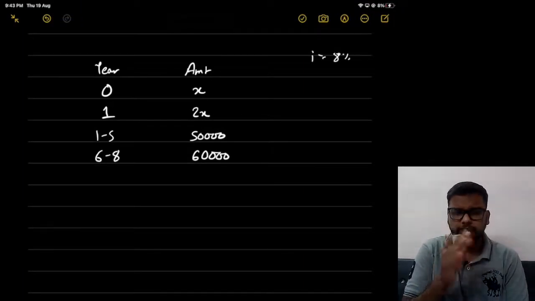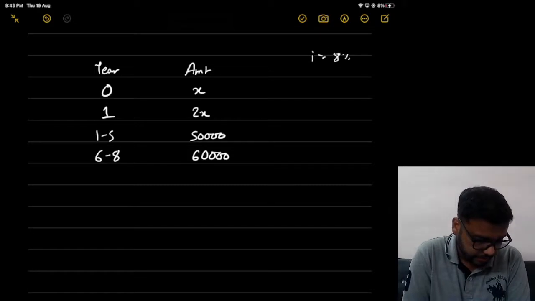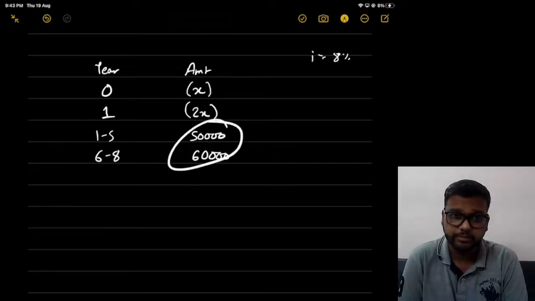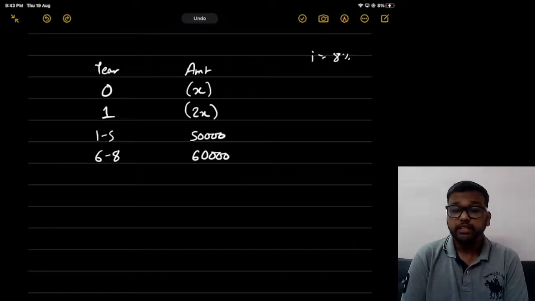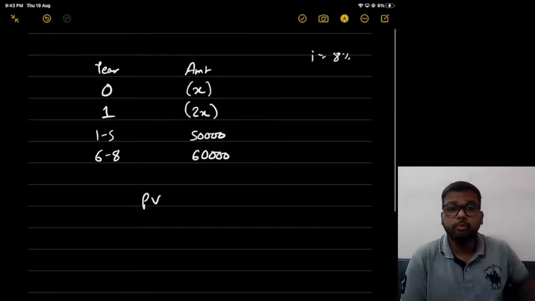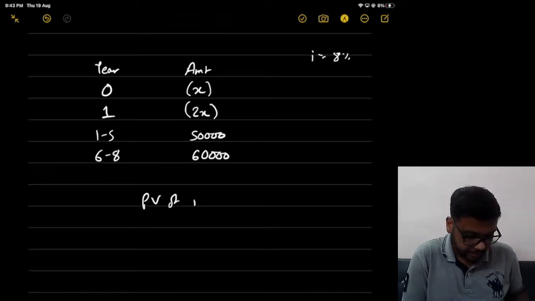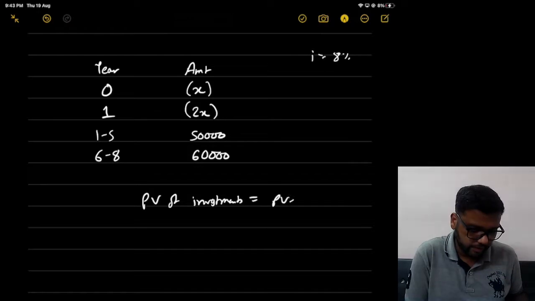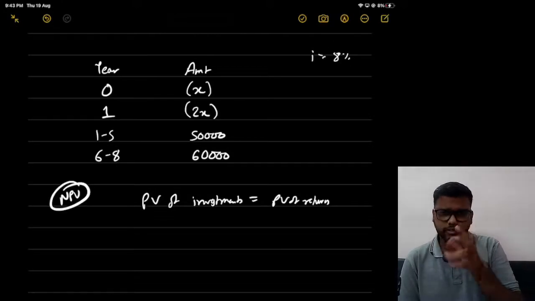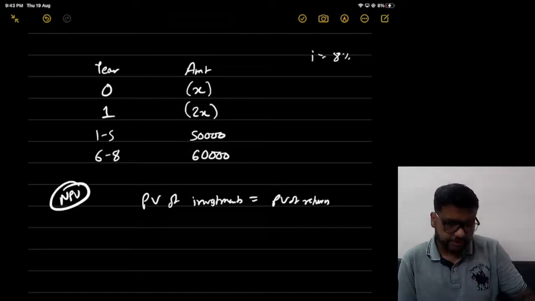Now understand, these amounts are in different periods, and these two are payments, these are incomes, 50,000 and 60,000. Logically tell me, can I say the present value of payments should equal the present value of incomes? That is, the present value of investments should be equal to the present value of returns. This is the concept of NPV, net present value, that should be 0, right? So we have to find X such that this is equal.